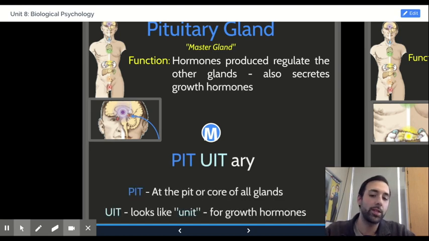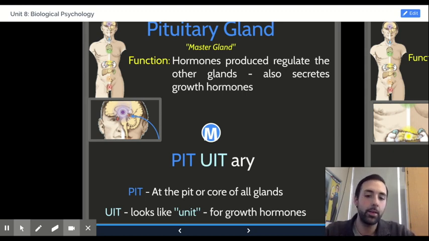The first is the pituitary gland, and if we're going to talk about the glands, we have to talk about the pituitary gland because it is nicknamed the master gland, because it is the gland that is responsible for regulating the secretion of all of the other glands, at least the hormones secreted by the pituitary gland. It, in and of itself, also secretes growth hormone, so it has a twofold effect. One, it plays a master role over all of the glands in our body. Two, it in and of itself will produce and secrete the growth hormone.